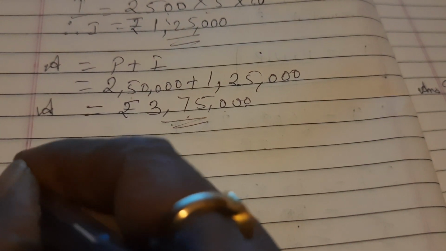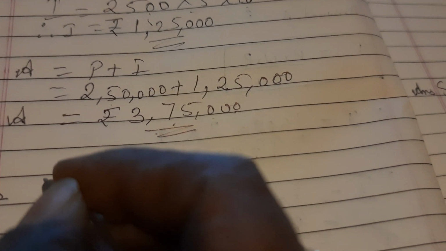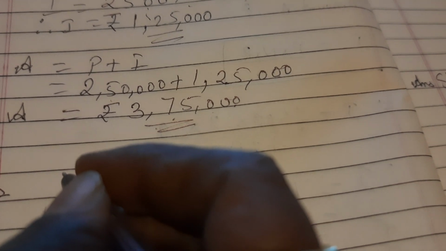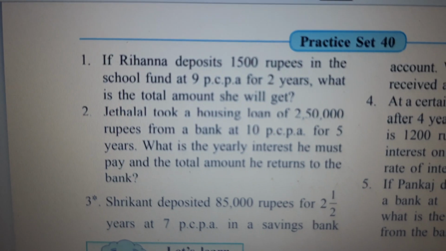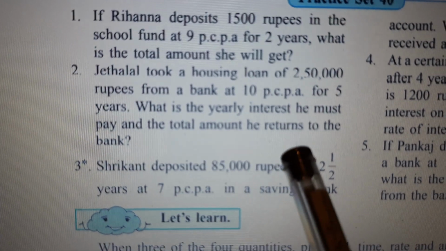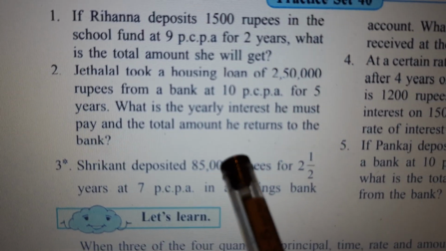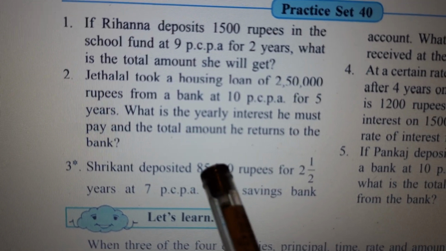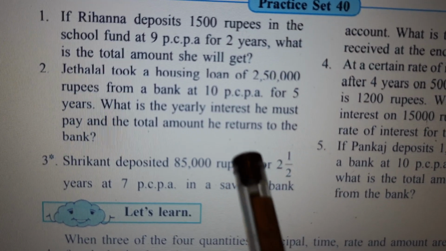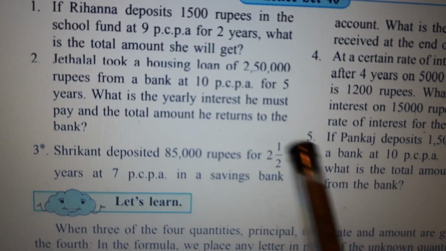So final answer we will be writing as: Chetalal will return a total amount of rupees 3,75,000 to the bank. We have to just see the last part here. See, he must pay and the total amount he returns to the bank. So we will write down Chetalal has to return 3,75,000 rupees to the bank.